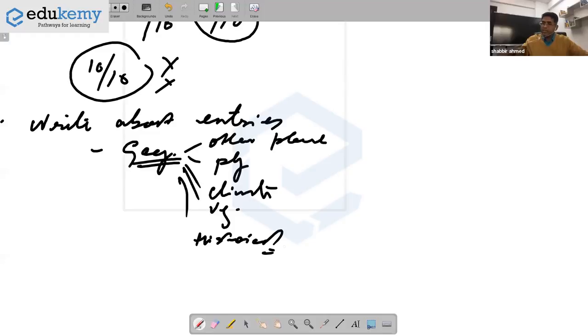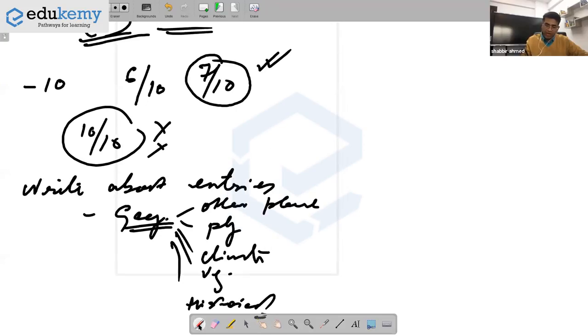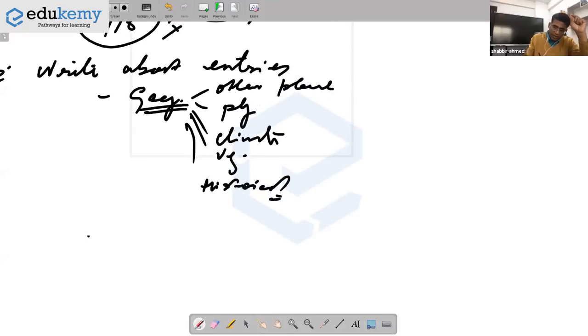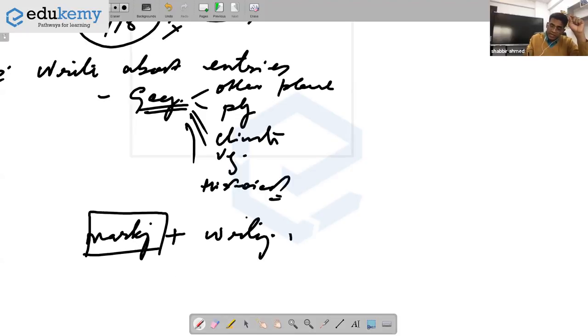That's what I mean when I say do not end up just marking all. The instructions now tell you that if you do not write about the places, even if you mark a place accurately, marks will not be given. So your marks depend on marking the location plus writing about it, and marks for marking the location are contingent on whether you have written properly or not.